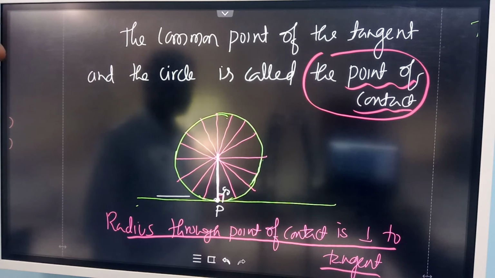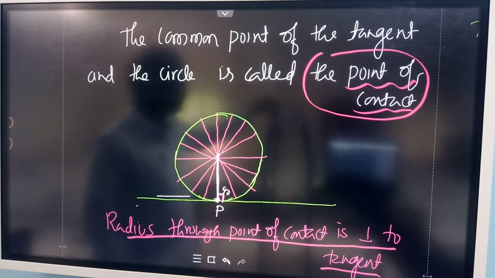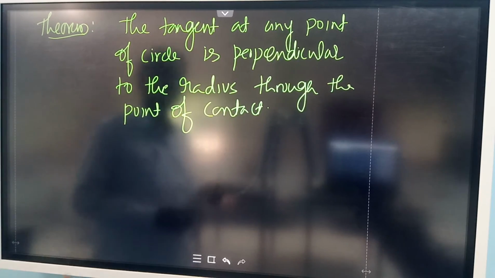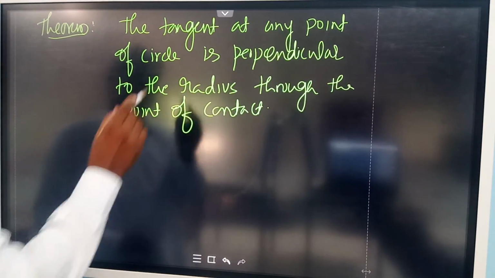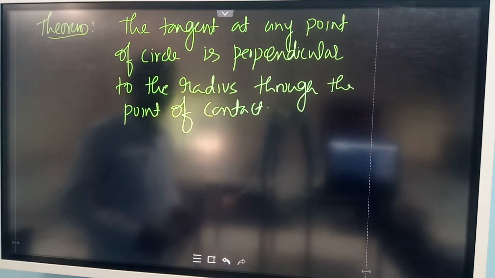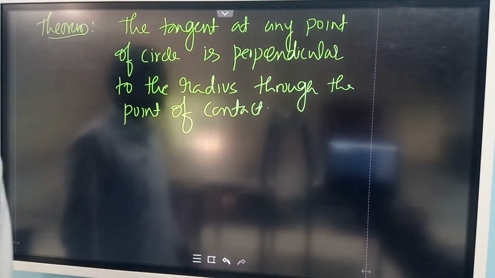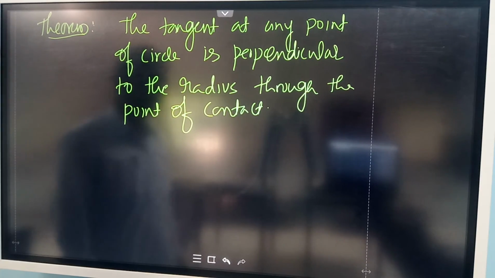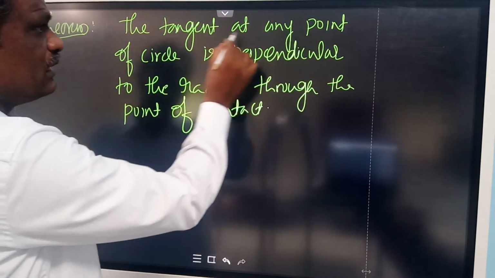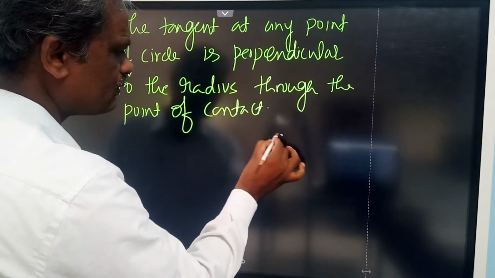So this we can prove by a theorem. So let us prove that theorem now. It is like this. Statement of the theorem: the tangent at any point of a circle is perpendicular to the radius through the point of contact. So with reference to this statement, let us draw a diagram. Tangent at any point of a circle. So let us draw a circle here.